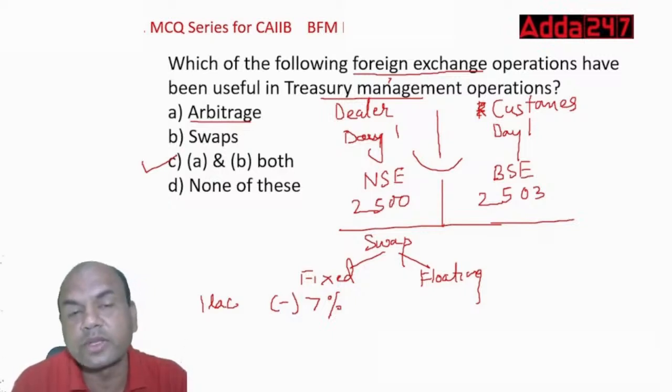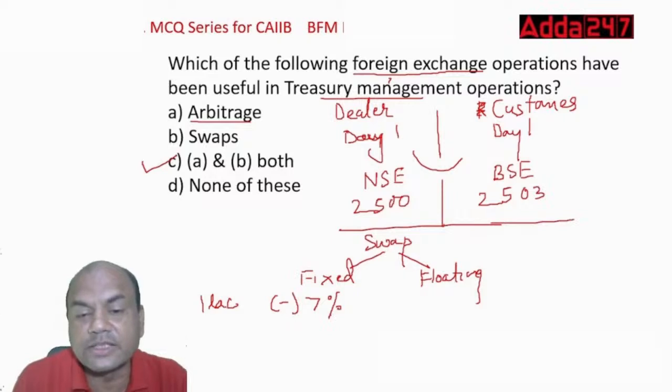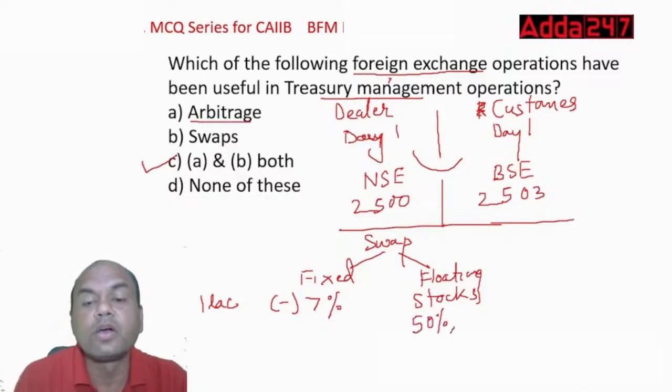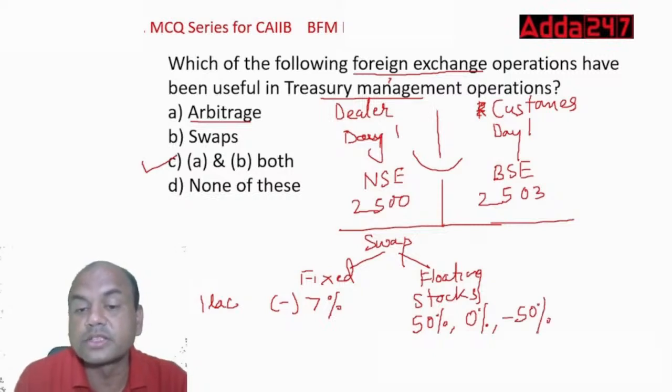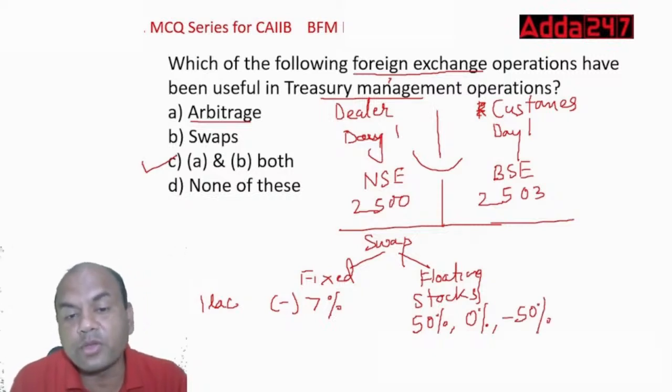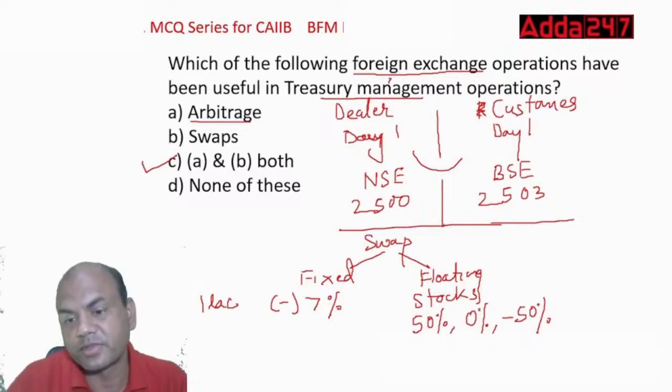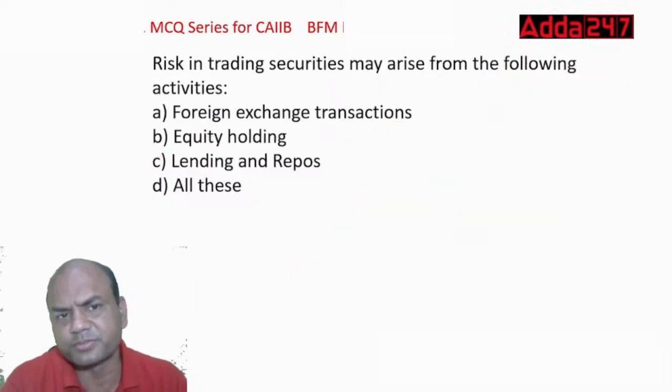And what do I do with this 1 lakh rupees? I invested it, let's say, in the stock market. Stocks. Now these stocks can give me either 50% returns, or they can give me 0% returns, or minus 50% also. Anything can happen. So this is floating. So in swaps, always remember one leg is fixed and the other leg is floating. So that's why the answer is both A and B, and these operations are used in forex as well as in the treasury bonds also.